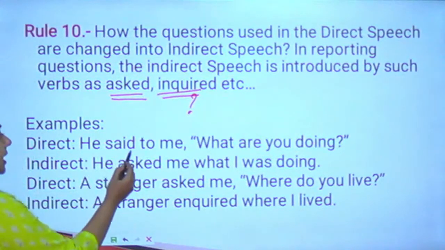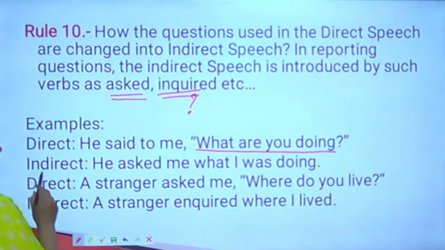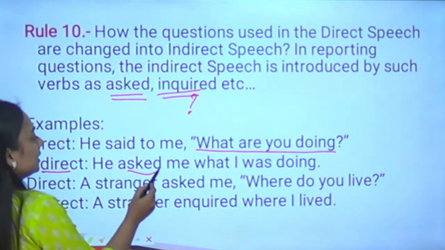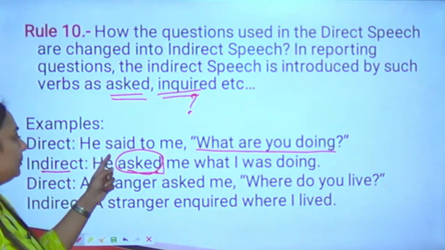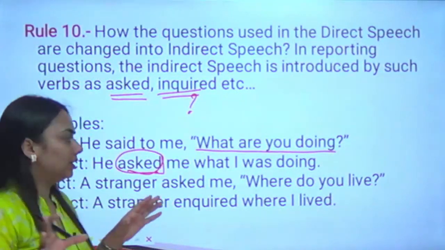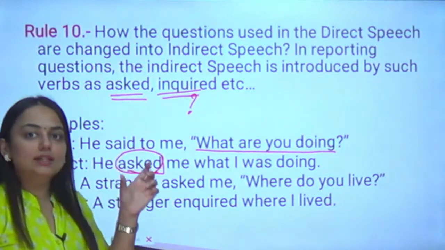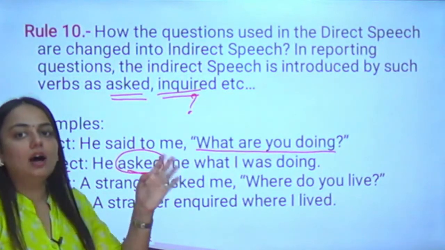Example, he said to me, "What are you doing?" In the indirect speech, I will say, he asked me. So, simply writing this word. So here I am not saying he said that. We've been doing all the sentences in which I was using said that in the indirect speech. Here I'll simply write he asked.